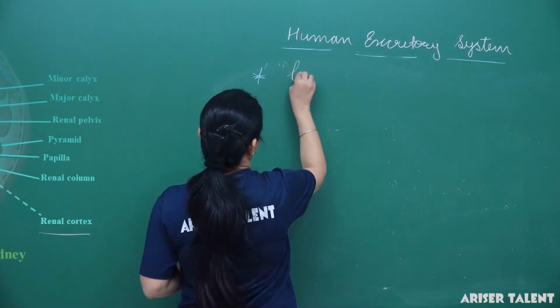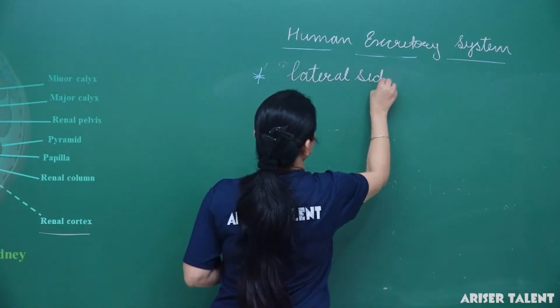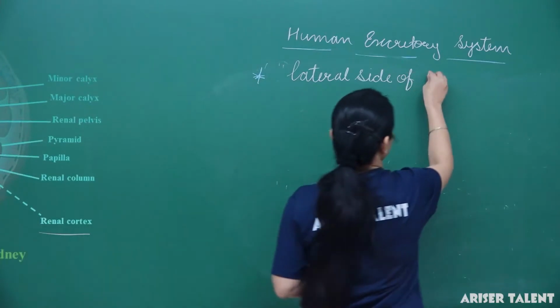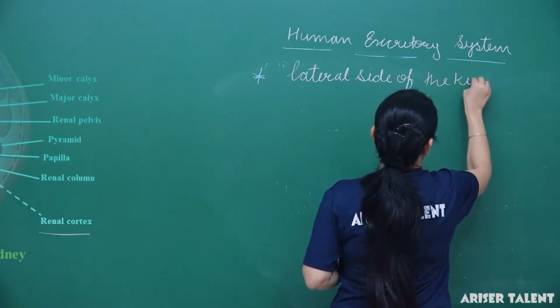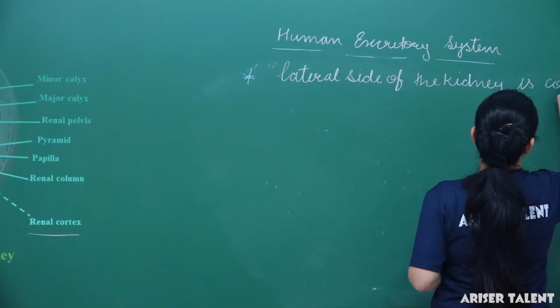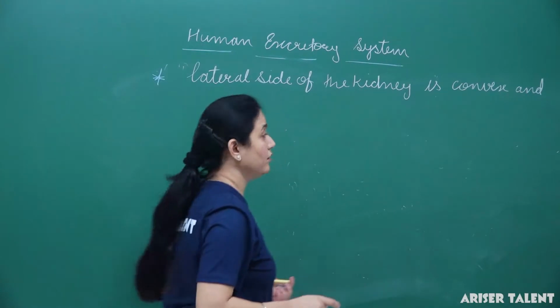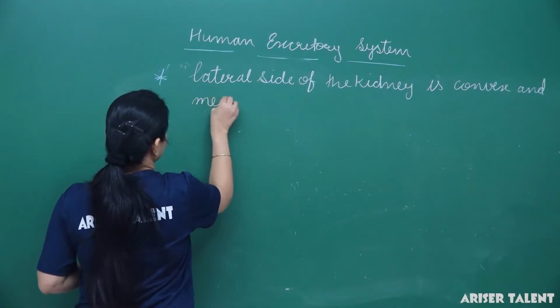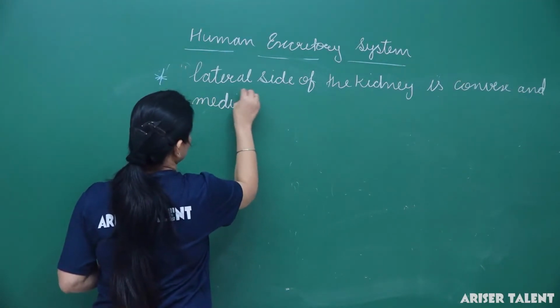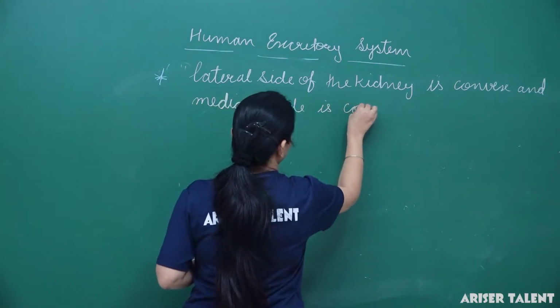The lateral side of the kidney is convex and the median side is concave.